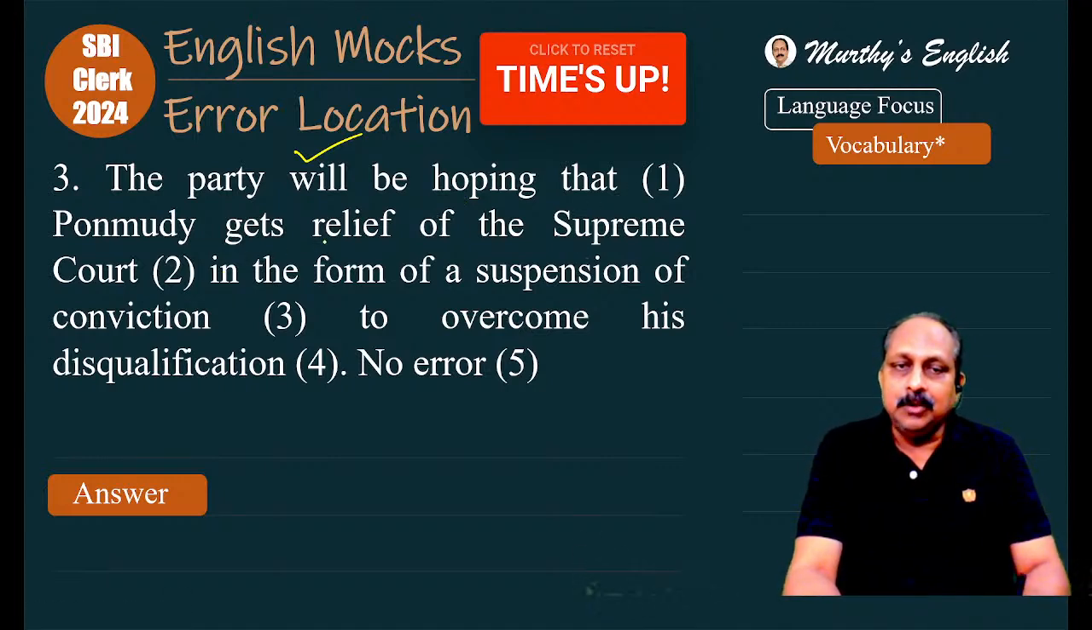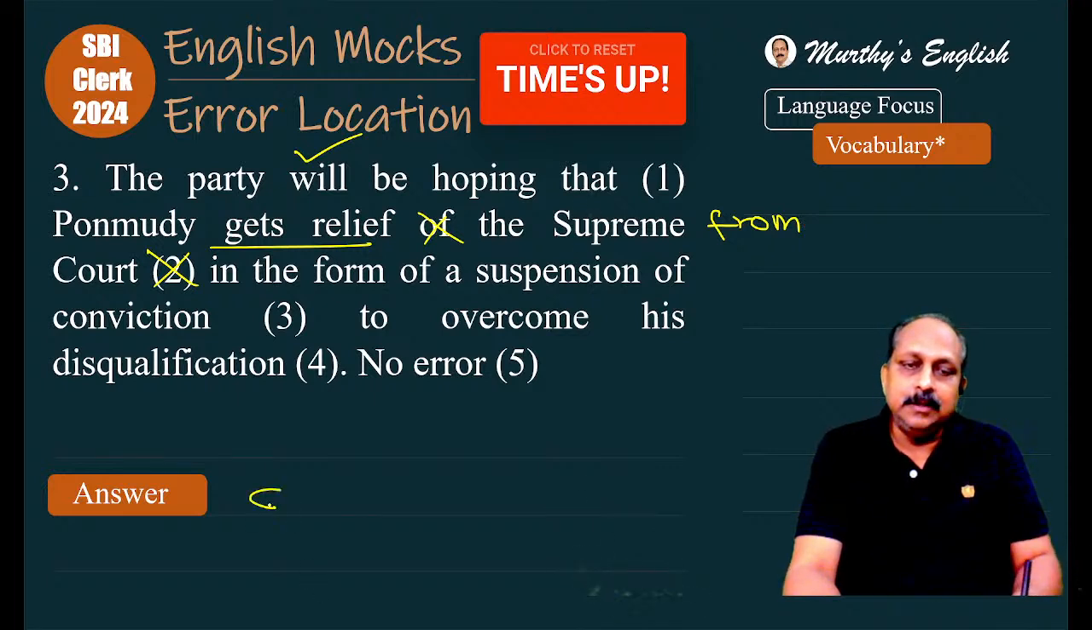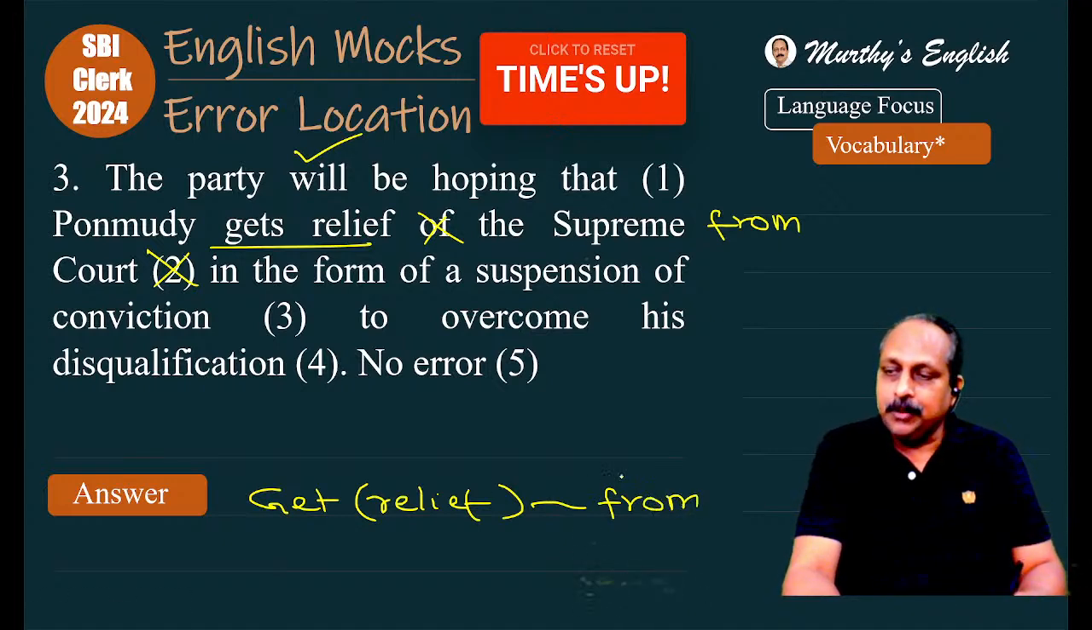That Ponmudi gets relief. Gets relief. You get something from someone. We have a problem here. Gets relief of is not correct. We have to use the preposition from. So, what is the answer here? Get a relief. If you put the word relief in brackets, get something from someone. So, what is the correct preposition? From. Gets relief from where? From the Supreme Court in the form of a suspension of conviction.